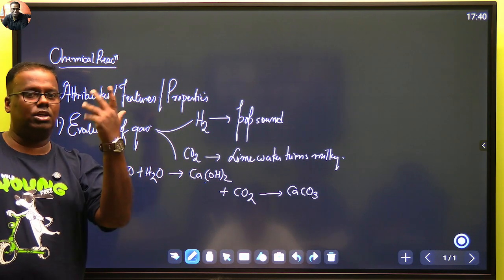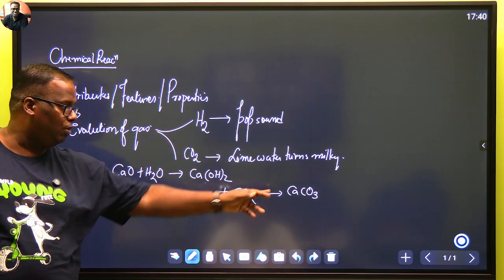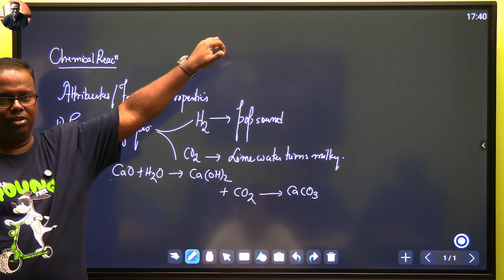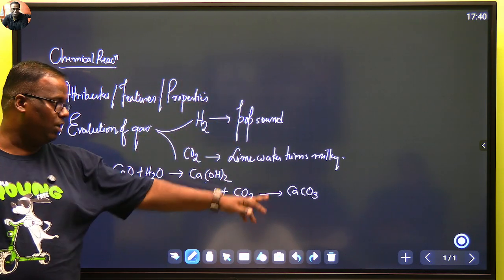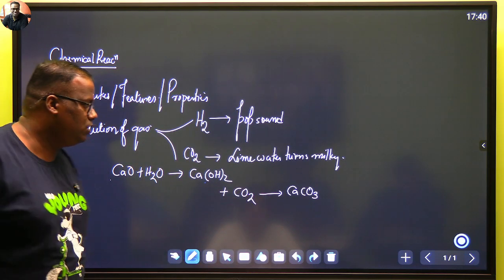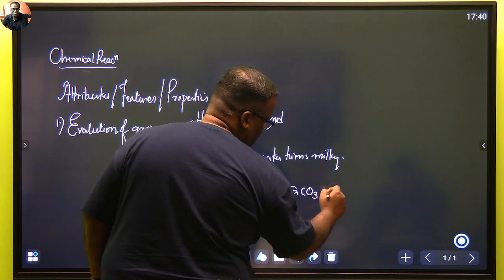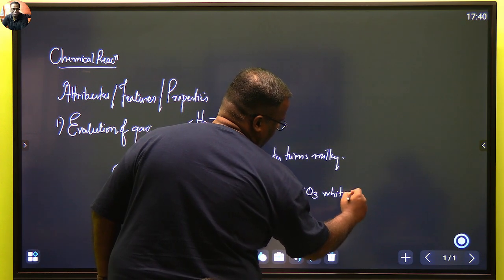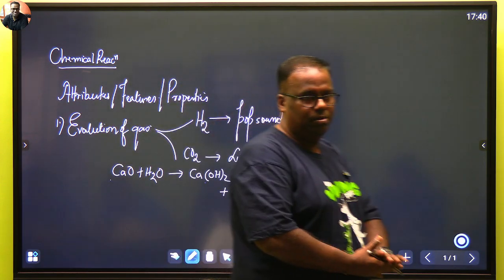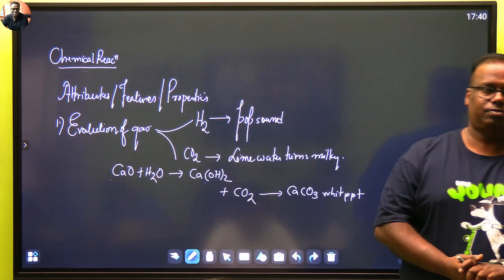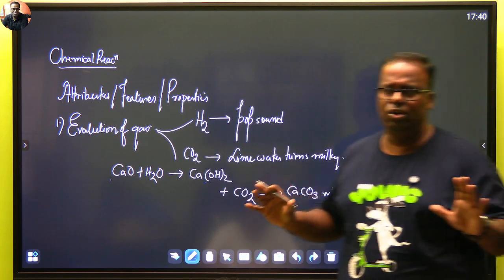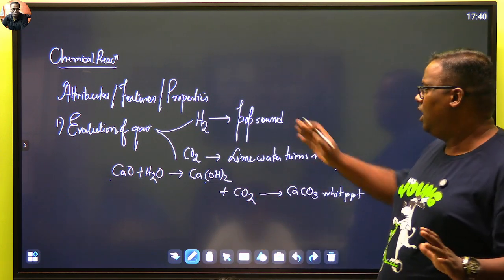It will react with the carbon dioxide in the atmosphere and form calcium carbonate, which actually comes out as flakes later on. Right? This is the white substance. Is it clear? Calcium carbonate, and this is usually a white precipitate. This is what causes the clouding, and you write lime water turns milky. Understood? And in evolution of gas, there can't be any other question. All questions will be hovering around hydrogen and CO2.